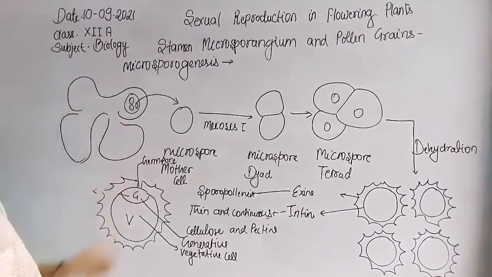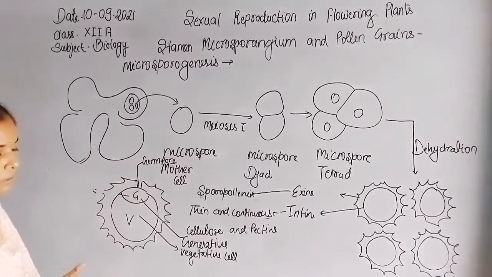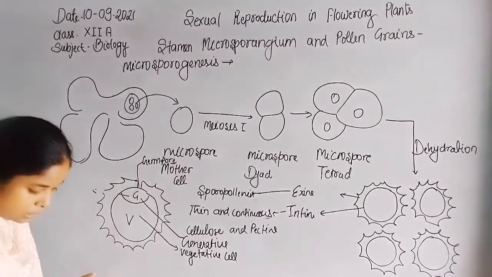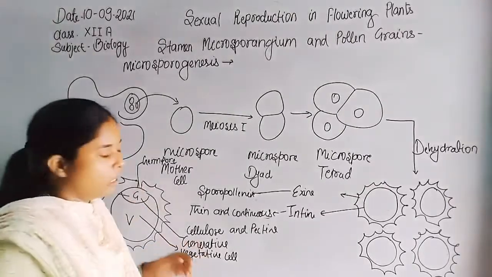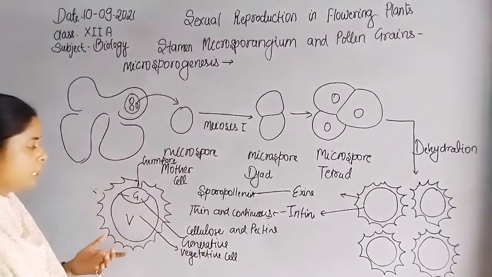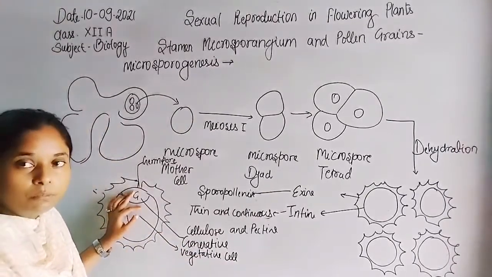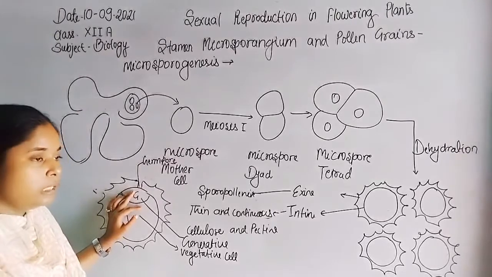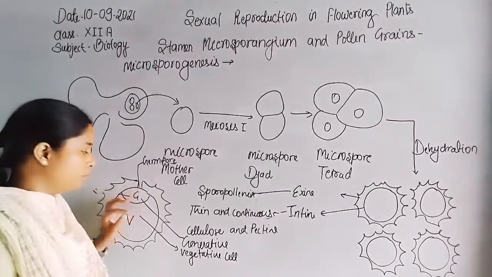They transfer through air, insects, or water onto the stigma of the flower. When they reach the stigma of the flower, a chemical reaction takes place. Through the chemical reaction, the pollen tube arises from the germ pore, which helps in the transfer of 2 male gametes.